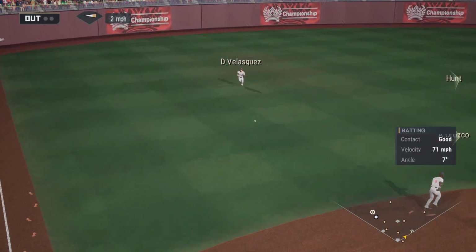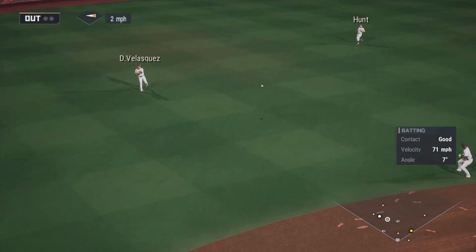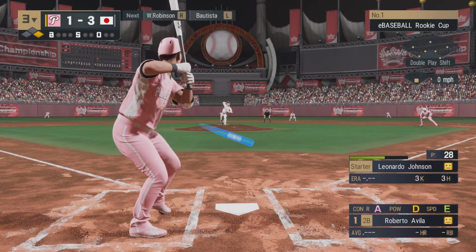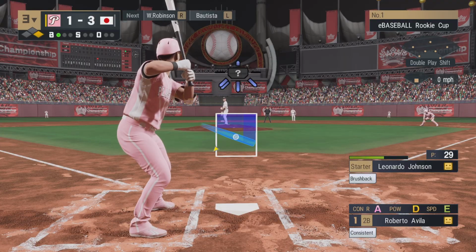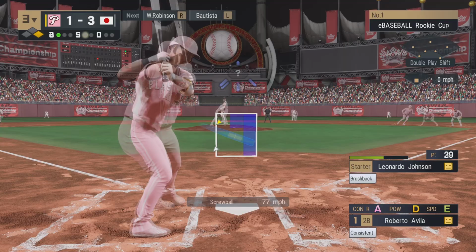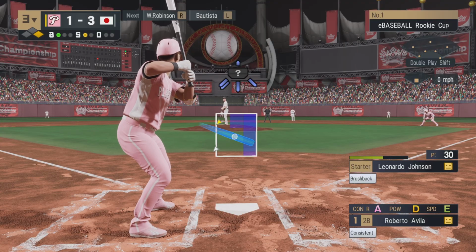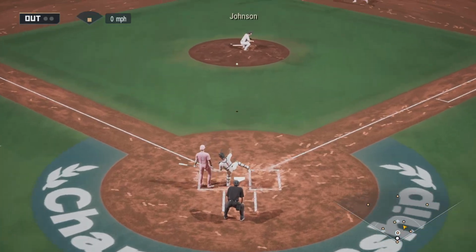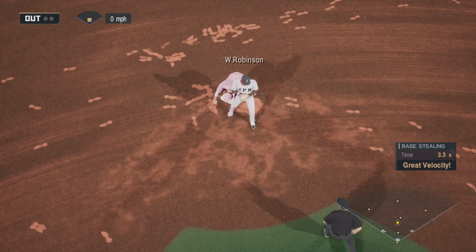Hit in the hole, and it gets by them. The U.S. has their lead. First delivery, and it's off the plate for ball one. Strike on the inside corner, breaking ball. There goes the runner. The catcher's throw. He just stole a base.